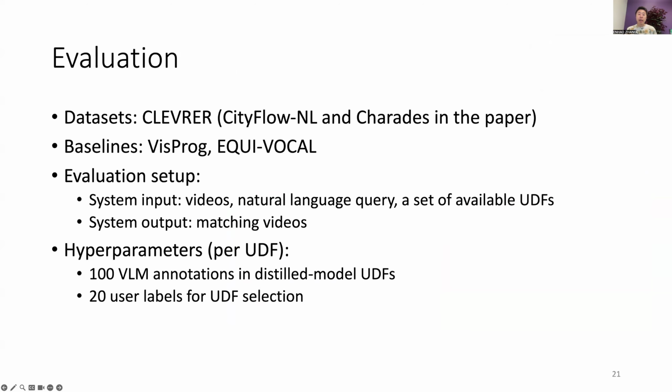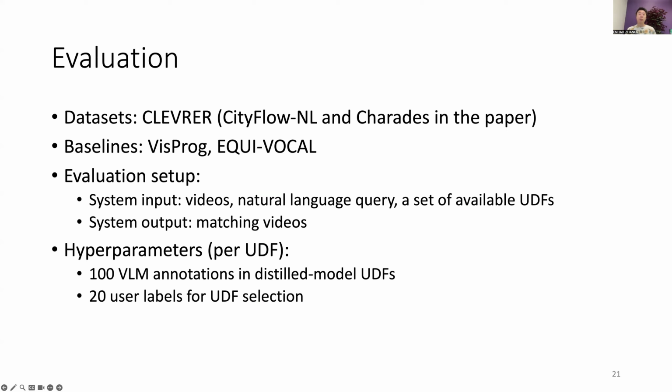We evaluate VOCAL-UDF on 3 datasets. And in this talk, I will show results on the Clever dataset, which is a synthetic video dataset consisting of multiple objects moving around. We also evaluate on 2 real-world datasets, CTFlow-NL and Charades, and we have these results in our paper. We compare VOCAL-UDF against 2 baseline systems, VisProc and Equivocal.